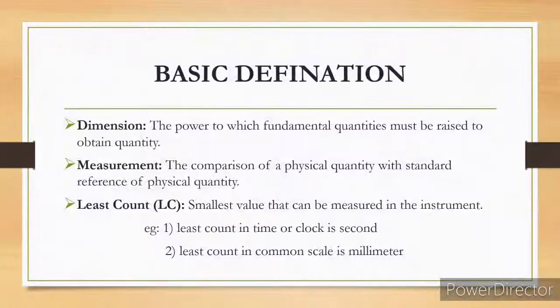Then next is least count. Least count means the smallest value that can be measured by an instrument. For any instrument, the smallest value that the particular instrument can measure is the least count. For example, the least count of a clock is seconds. In a normal scale, millimeter is the least count we can take.